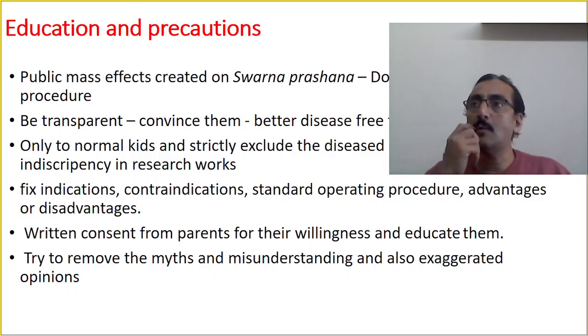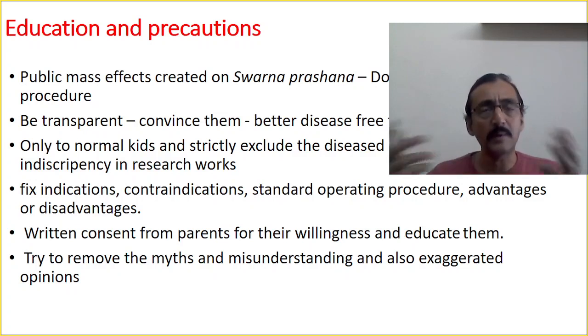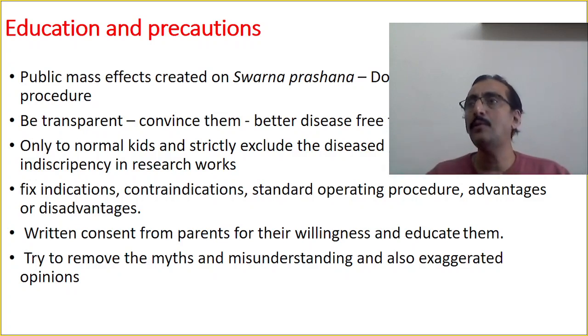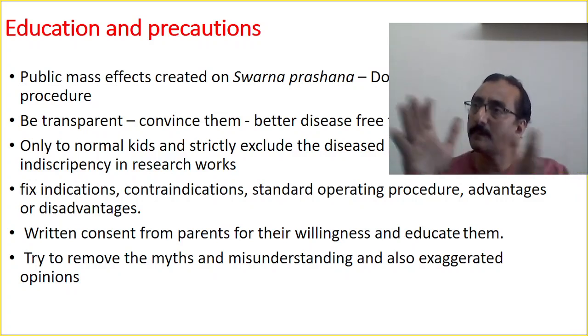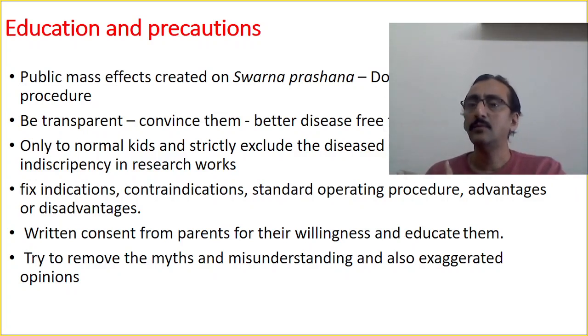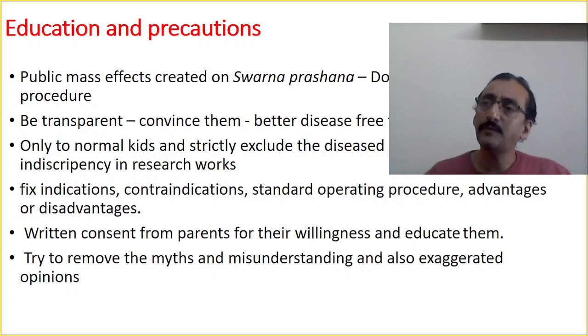So now, what basically I suggest is, when you give the Swarna Prashanna, it's better to give only to normal kids. See, again, this is a wrong procedure: all the kids are taking Swarna Prashanna. Okay. Suppose a child with mental retardation is there, a child with cerebral palsy is there, a child with autism which is already developed is there, और उसको Swarna Prashanna आप देंगे, and then you expect that same result should come. It is not possible. Therefore, this should be preferably given to normal kids. For the abnormal kids, for the diseased kids, we have a separate section of treatment. उसके लिए treatment अलग ही है. And this is for the normal kids. ठीक है, it should be given.